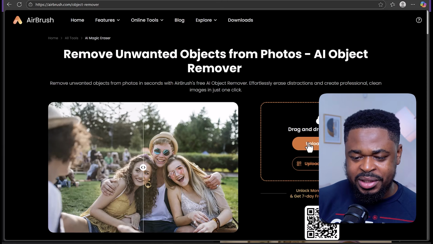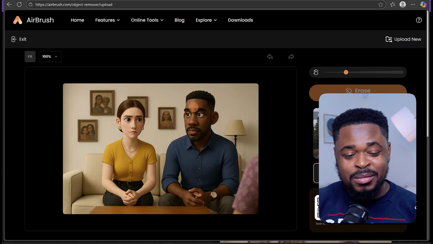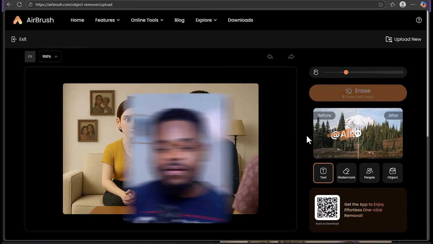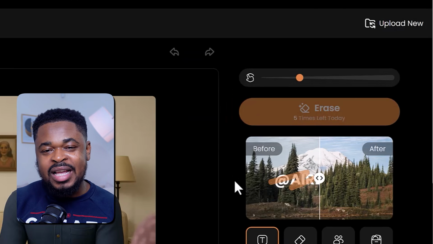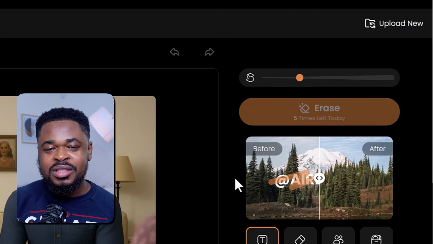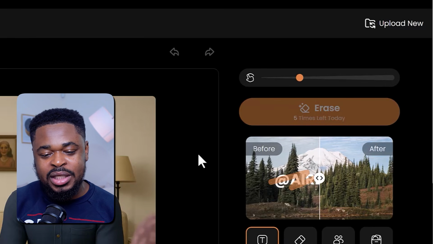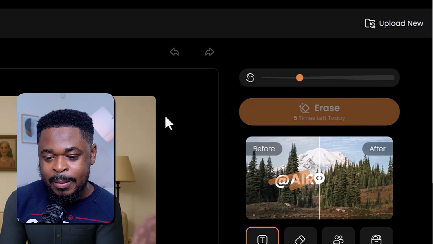So I'm going to upload the image first, and boom, we have the image uploaded. Now, this website gives you 5 free erases every day, but you can use a different browser or different emails to generate more than 5. You can also use the app to do it.